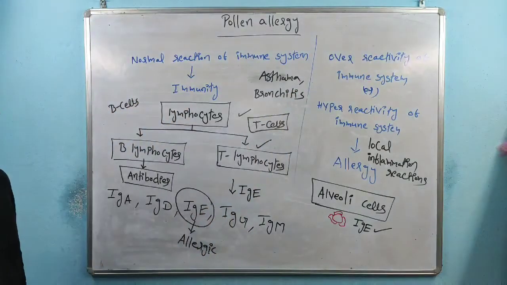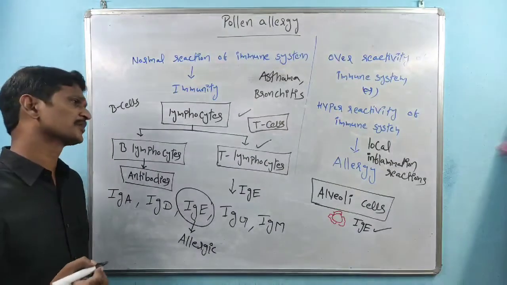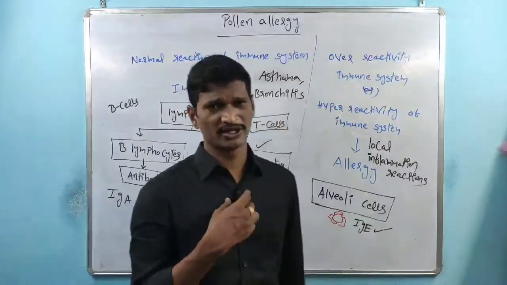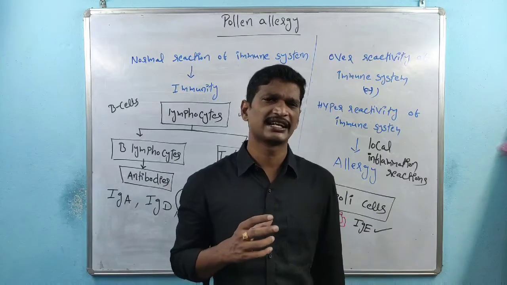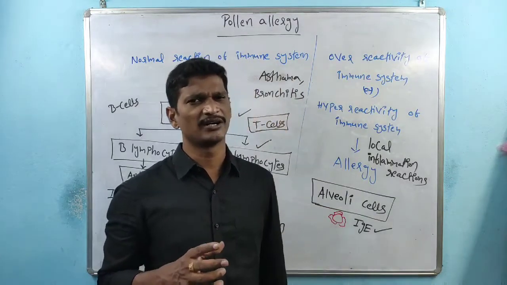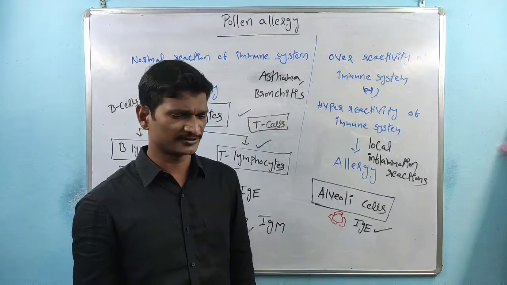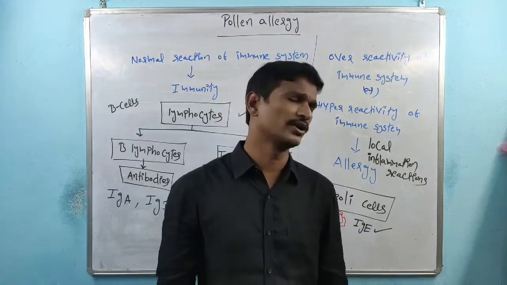These are the two conditions caused by pollen allergy. We know that bronchioles are there. The bronchioles are filled with pollen grains, and the IgE is interacted. So there is asthma, and the other one is bronchitis. These two conditions are caused by the pollen grains.